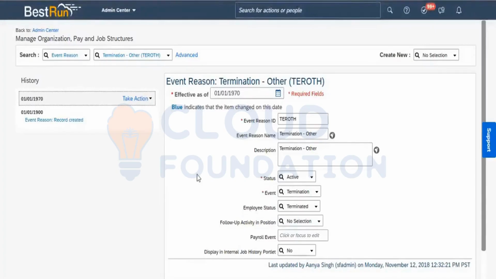Sometimes in support tickets there is a scenario where the customer has performed some action and the event reason is showing correctly, but the employee status is not showing correctly. The reason is that whatever the event reason is showing, we need to go and check that the employee status is correctly configured for that event reason, because the event reason finally comes in the employee profile when you go and check the history.